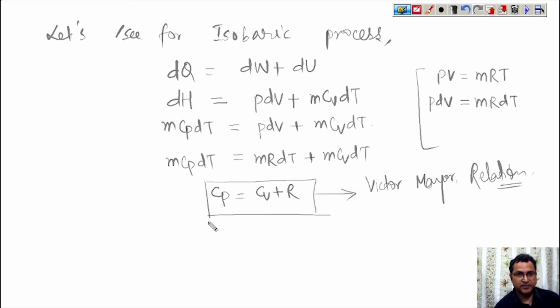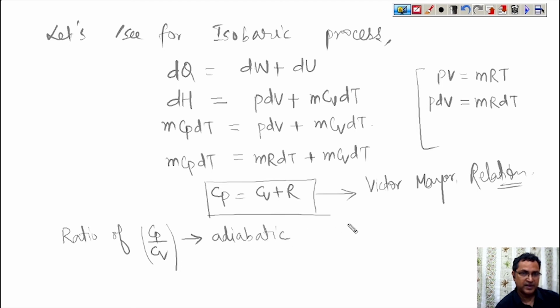Now the ratio of Cp upon Cv is known as the adiabatic index, and it can be represented by gamma.